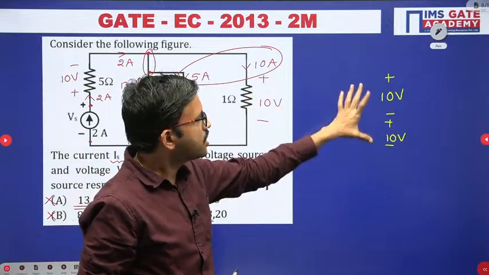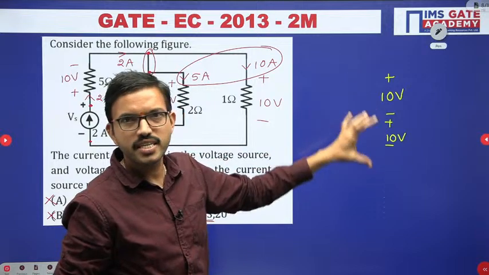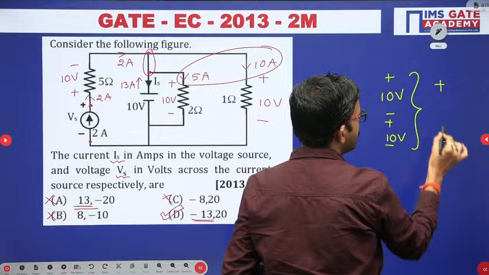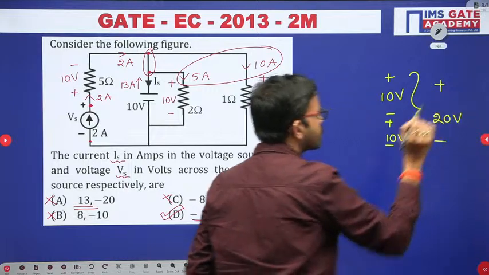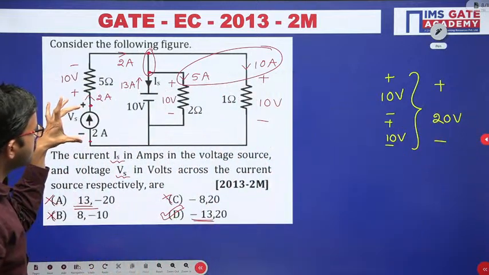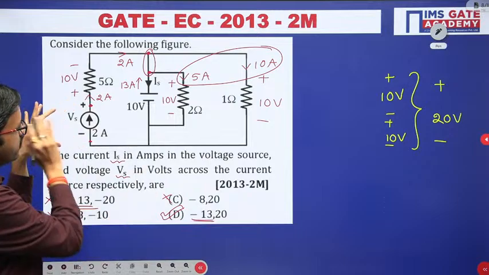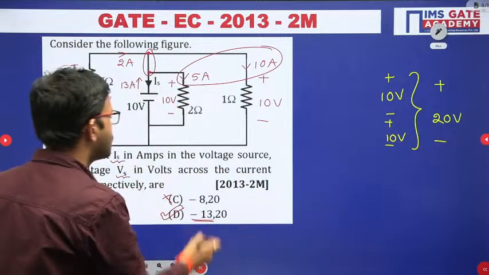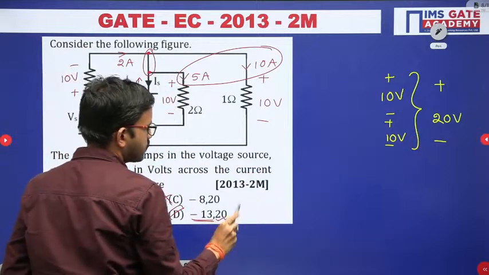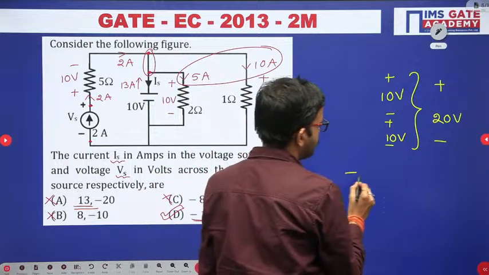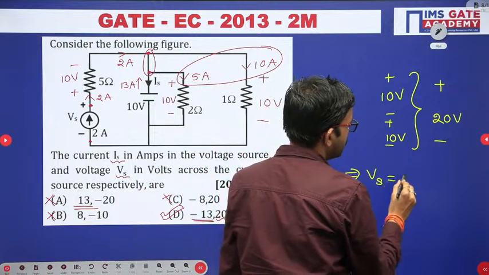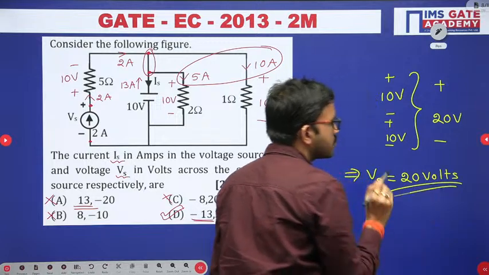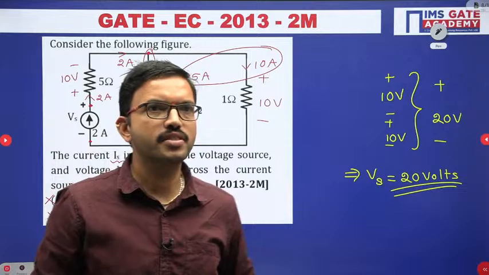Now you can observe the voltage polarities once again, same: plus minus plus minus. Now we can add, so you are getting 20 volts. According to this circuit, on one side you are having Vs, and on the other side you are having 20 volts. So that means Vs equals 20 volts. I hope it is clear for everyone.